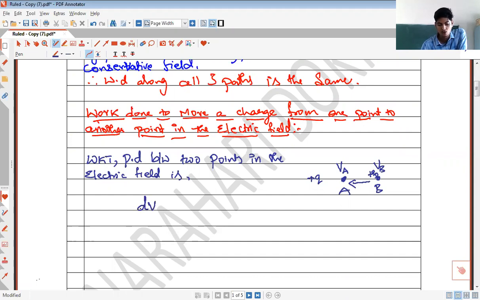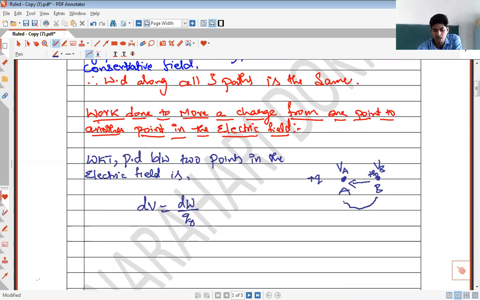See, I have told you potential difference between two points is always represented by dV. Potential difference is defined as the amount of work done to move a unit positive test charge from one point to another point. Yesterday we have defined potential difference. Suppose I have done dW amount of work to move the charge from point B to point A.